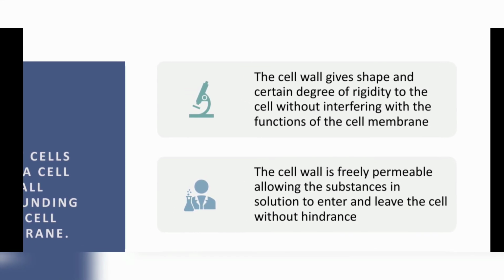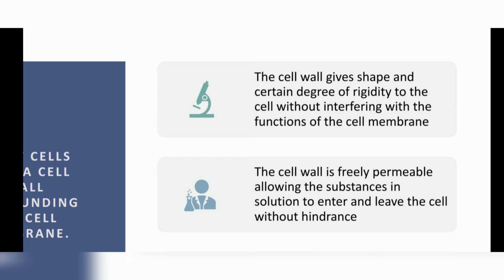The next point is that cell wall gives shape and a certain degree of rigidity to the cell without interfering with the function of the cell membrane. Cell wall is obviously the extra part of the cell, so it gives rigidity.